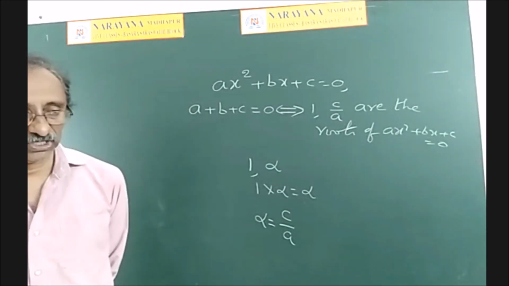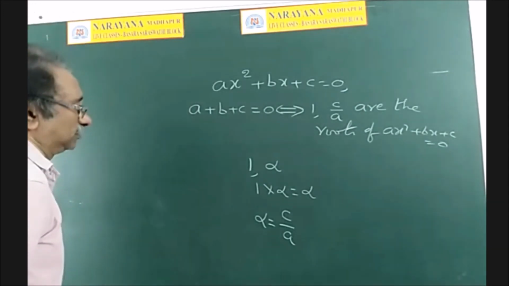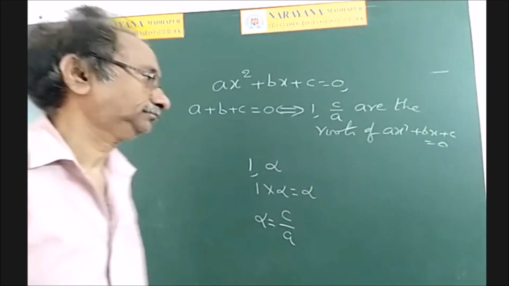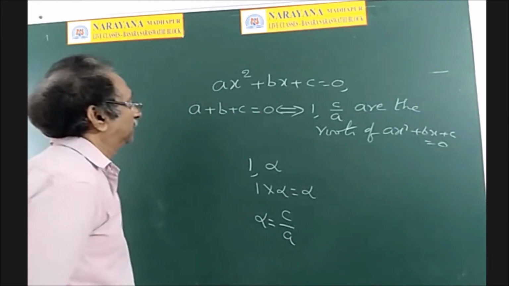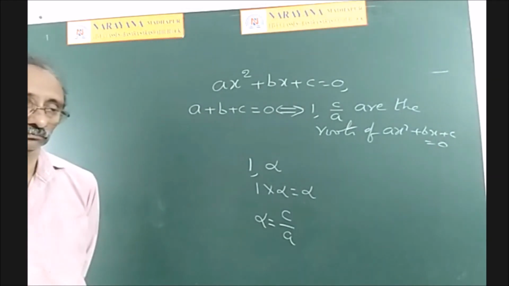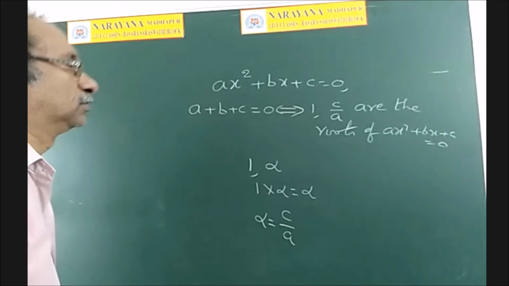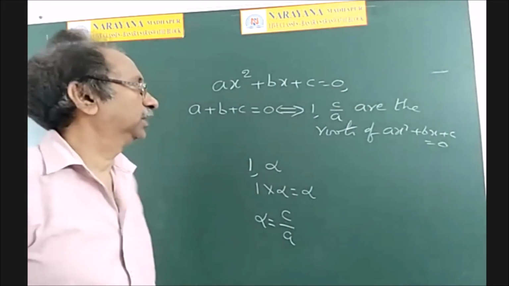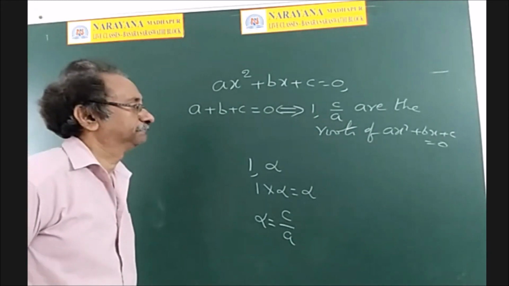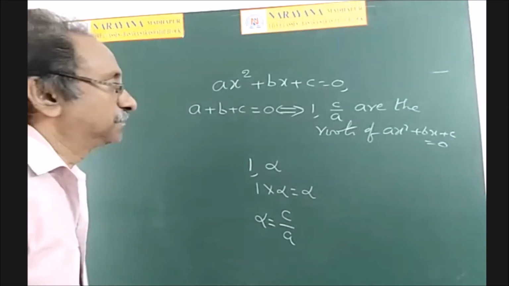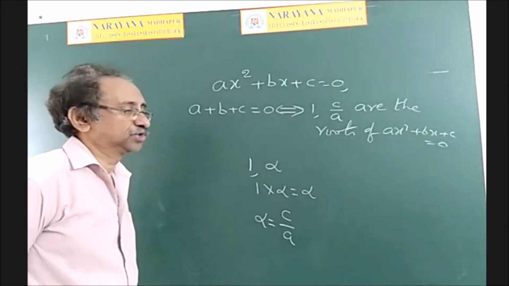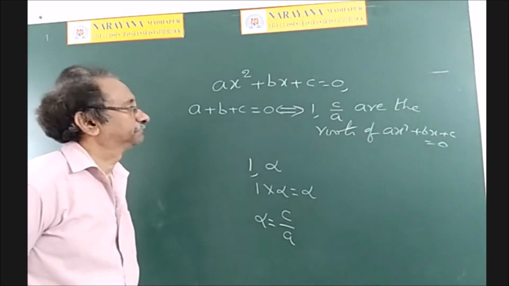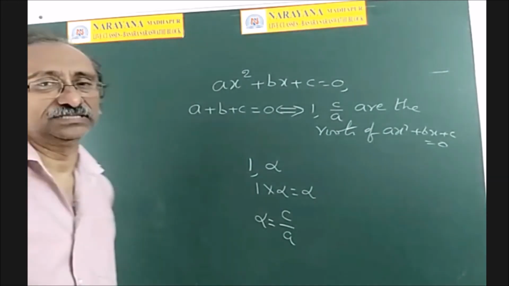For the quadratic equation ax square plus bx plus c is equal to 0, a plus b plus c is equal to 0 if and only if 1 comma c by a are the roots of ax square plus bx plus c is equal to 0.